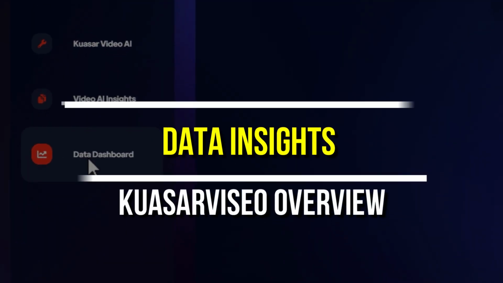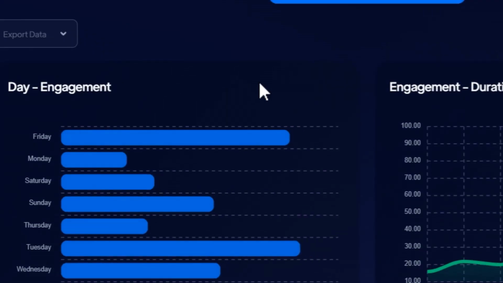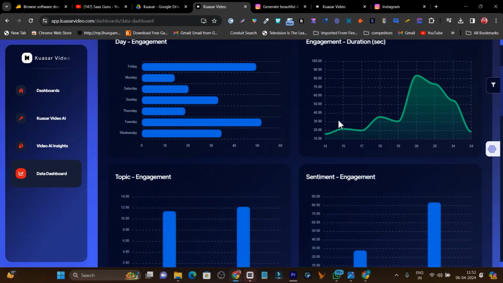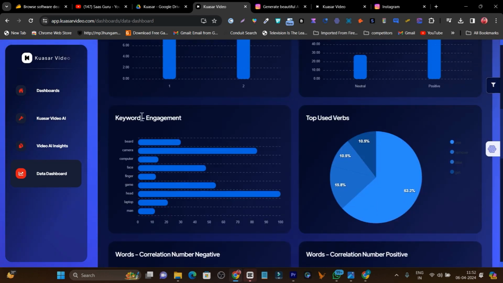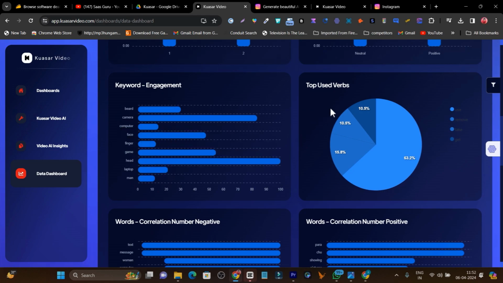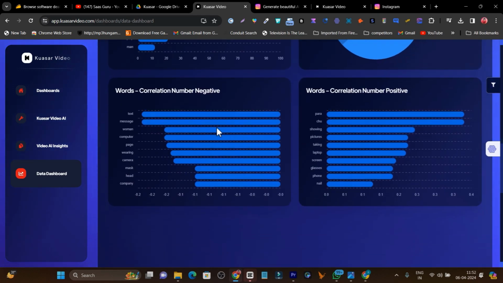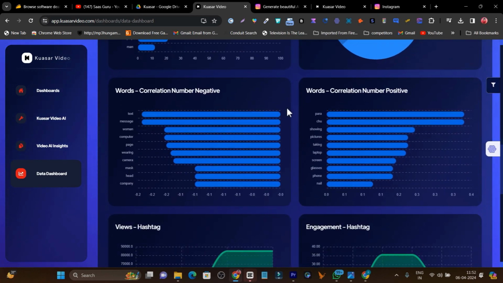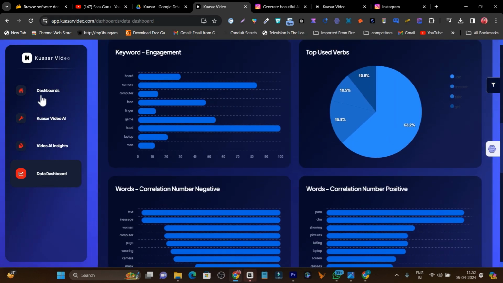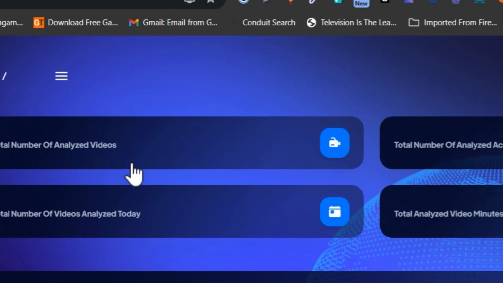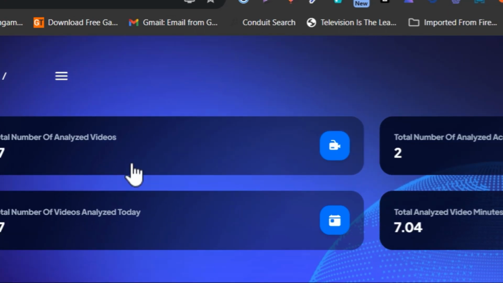Then we have this data dashboard. Basically this is the insight part or the analytic part about the profiles we have analyzed, like how many, the engagement, duration, their top engagement, sentimental engagement, keywords, what are their top keywords, their user verbs, the words they are using mostly in their videos. So these are the things you are getting in the data dashboard. So right now this platform is so easy to understand, even a beginner can get started.